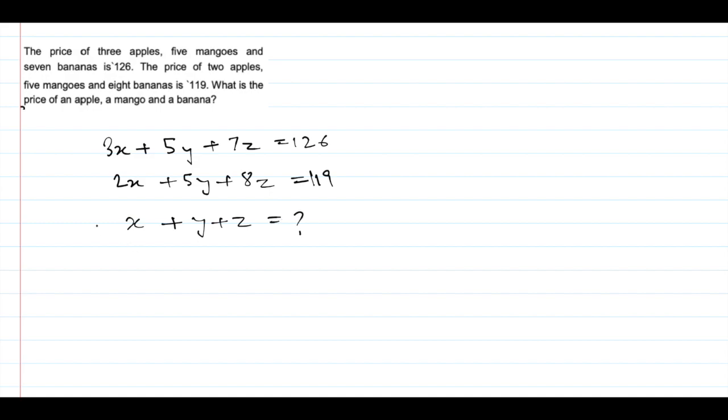Now this is a question along similar lines, so I'll leave it to you. You have to solve it and post your answers in the comment section also. If you face any difficulty in this, you can also write it there. Okay, so let's move on to the next question.